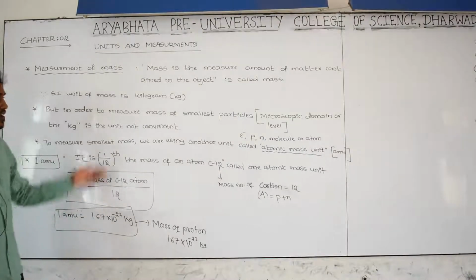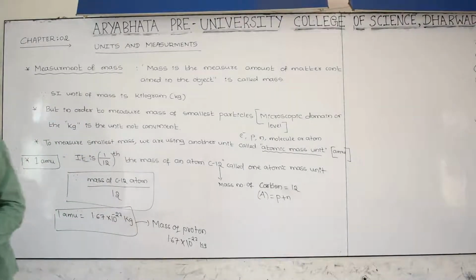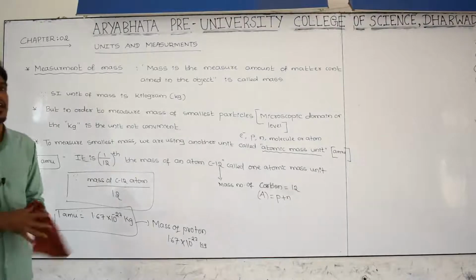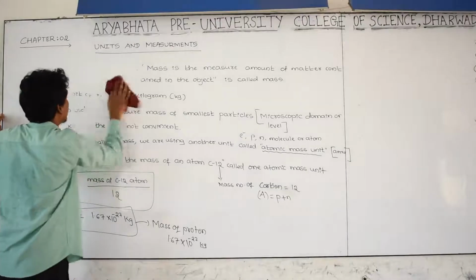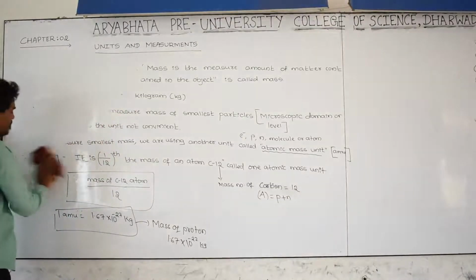Getting? And this is about the measurement of mass. Now we can study another important quantity, that is how to measure time.